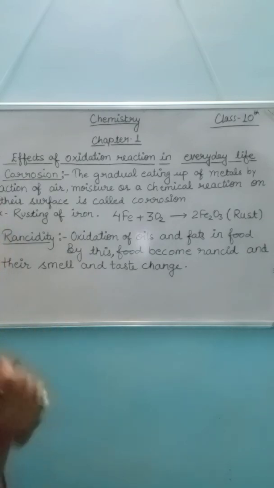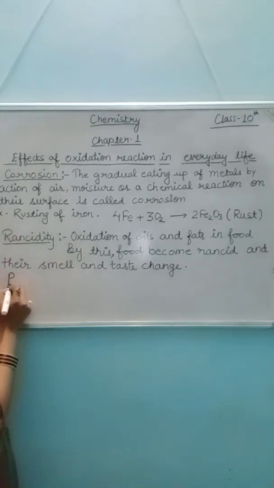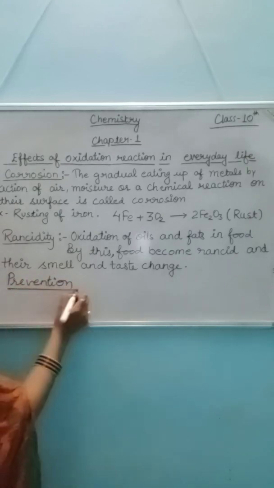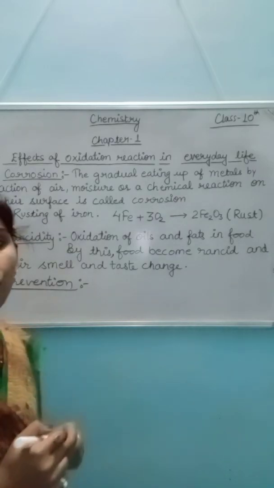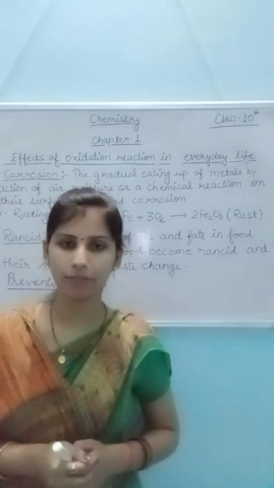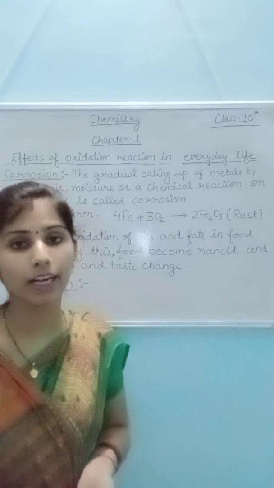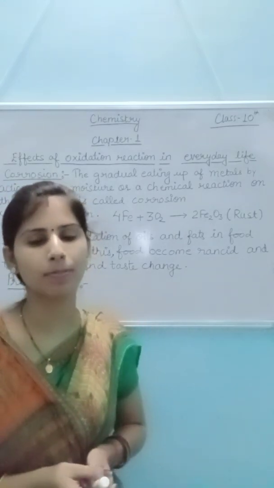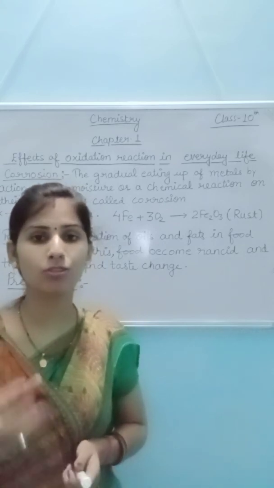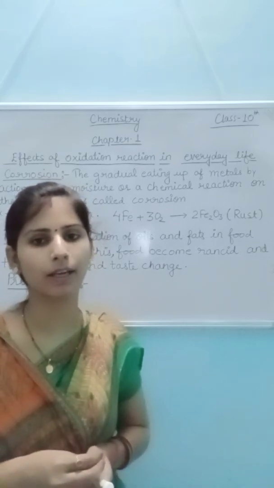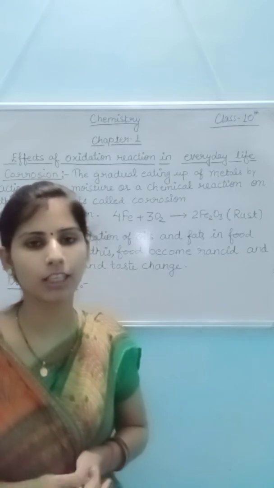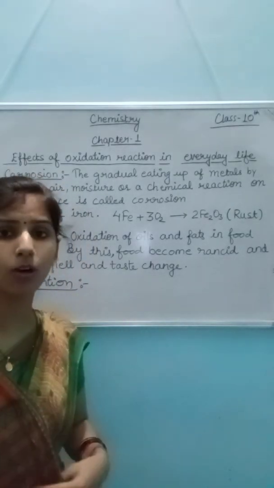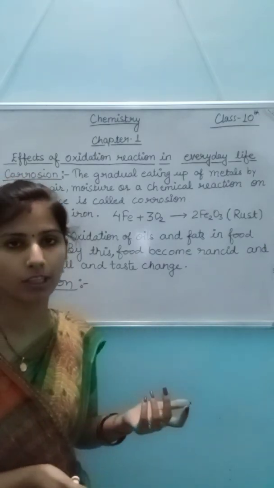What do we do for the prevention of rancidity? First, refrigeration of food: we keep food in the refrigerator. Second, we add preservatives to food material. In packets of chips or kurkure, nitrogen gas is filled inside the packet for the prevention of rancidity. And we also add antioxidants to food for the prevention of rancidity.